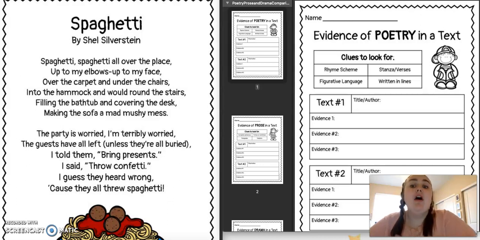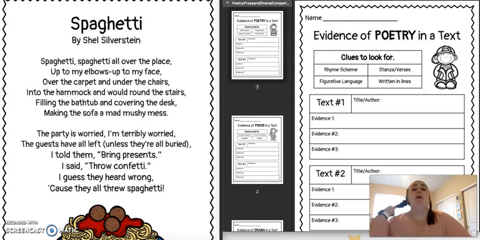Spaghetti, spaghetti, all over the place, up to my elbows, up to my face, over the carpet and under the chairs, into the hammock and 'round the stairs, filling the bathtub and covering the desk, making the sofa a mad, mushy mess. The party is ruined. I'm terribly worried. The guests have all left, unless they're all buried. I told them bring presents. I said throw confetti. I guess they heard wrong, 'cause they all threw spaghetti.